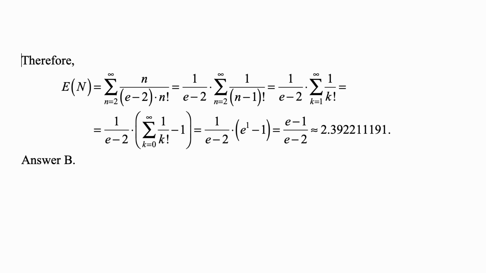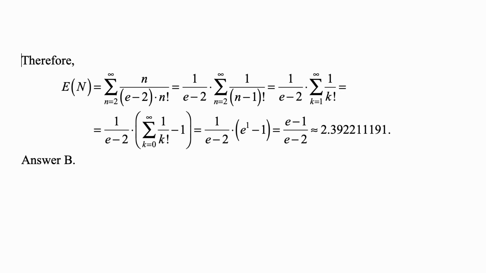That's equal to 1 over e minus 2 times the sum from k equal to 1 to plus infinity of 1 over k factorial, if we replace n minus 1 by k, a new variable there. And of course, n minus 1 for n equal to 2 is equal to 1, so k starts from 1 and runs all the way to infinity.